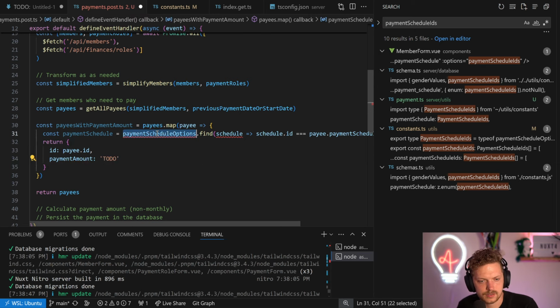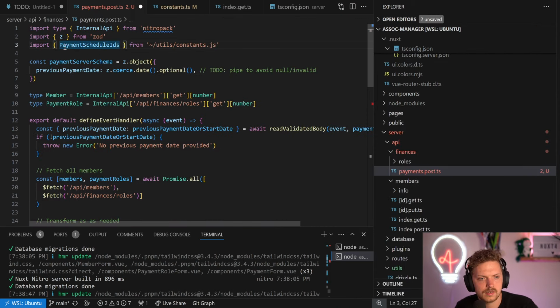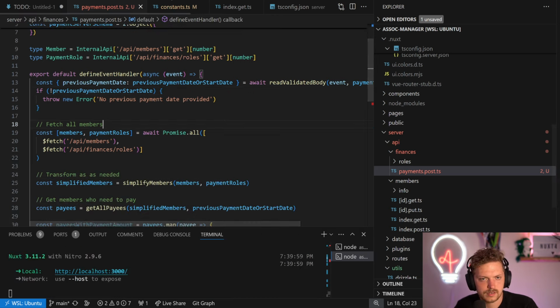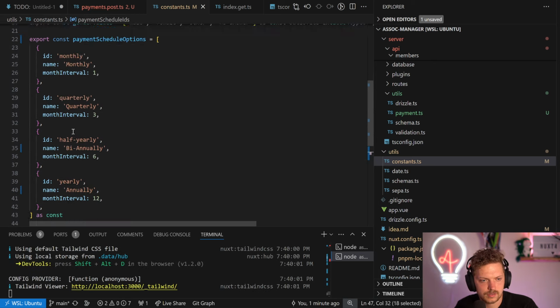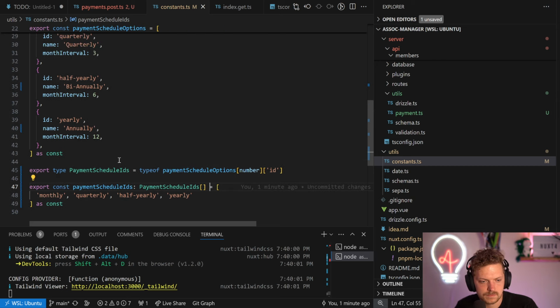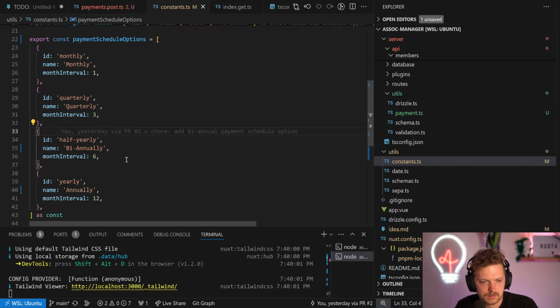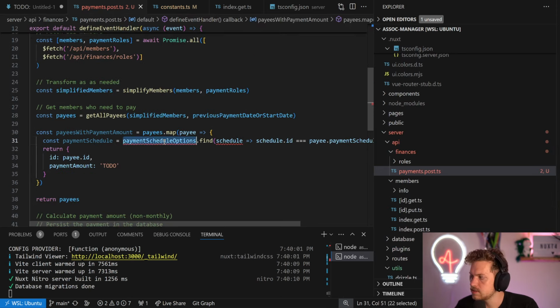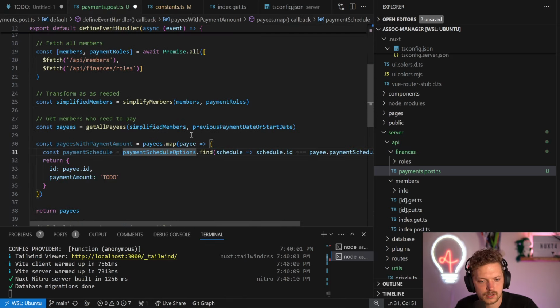So we need a schedule. We need to get these options. They're still not in there because they should come from utils constants. I wonder why they don't, because it should be auto imported. Quickly double checking. We have constants here. It's exported here. It's exported there. So let's see. Still not okay. You know what? I'll just import that like that.